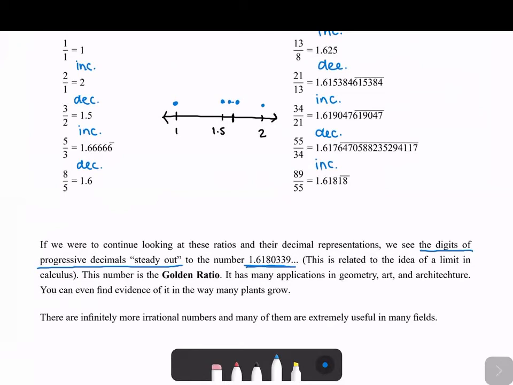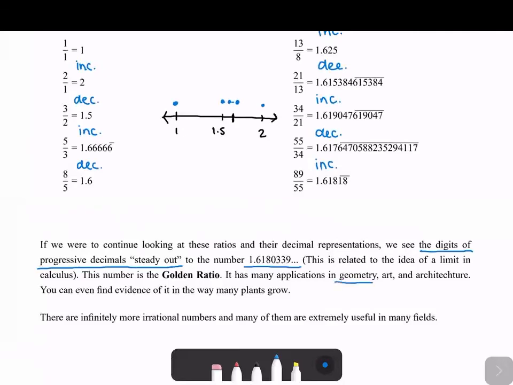If you've ever seen calculus, this is really similar to the limit. This process of steadying out as you get bigger and bigger is essentially what a limit is in calculus. So this is the golden ratio, these numbers that they steady out to. And this has a lot of applications in geometry and art and architecture. This is one of the things that occurs naturally.